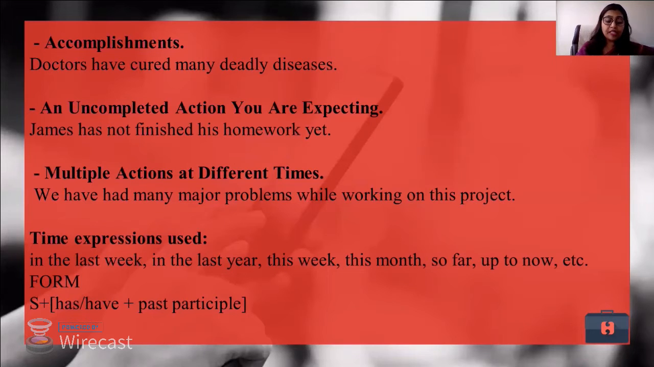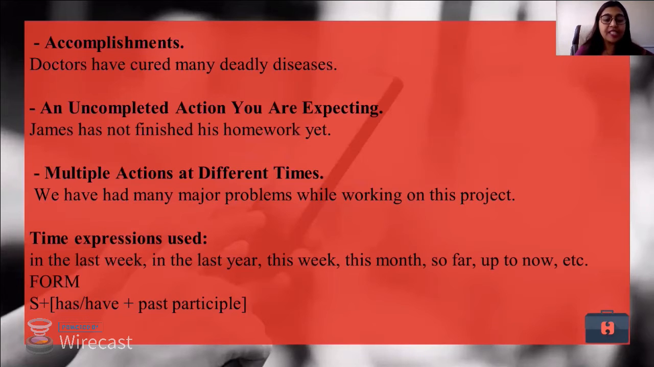I also use present perfect tense to talk about uncompleted actions you are expecting. James has not finished his homework yet. So what is the condition? The condition is that James has not finished his action. Multiple actions at different times. So when I'm talking about multiple actions, I use present perfect tense.